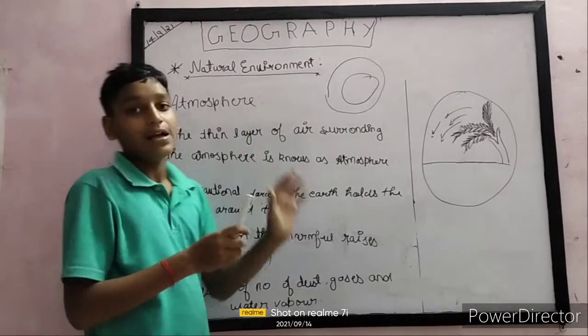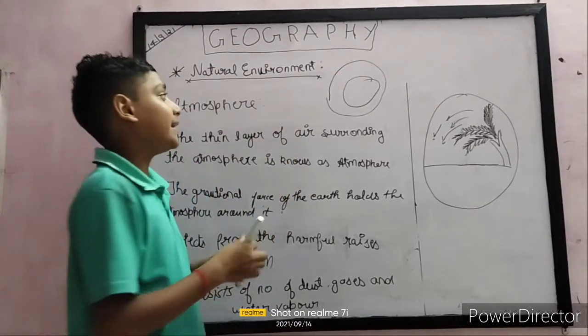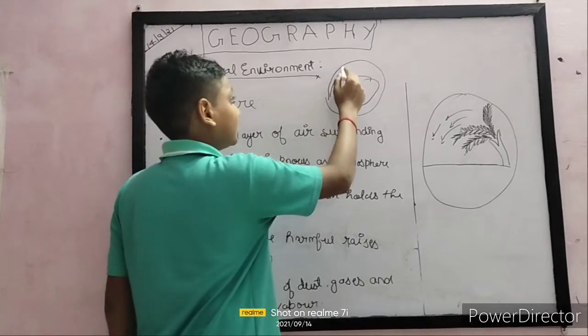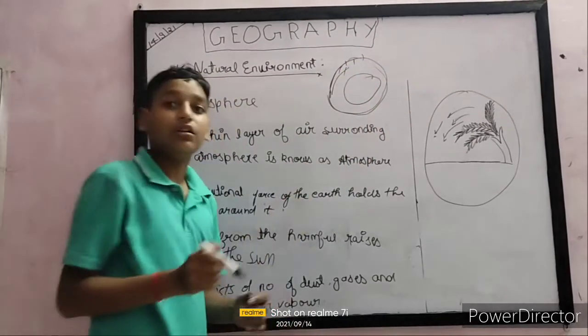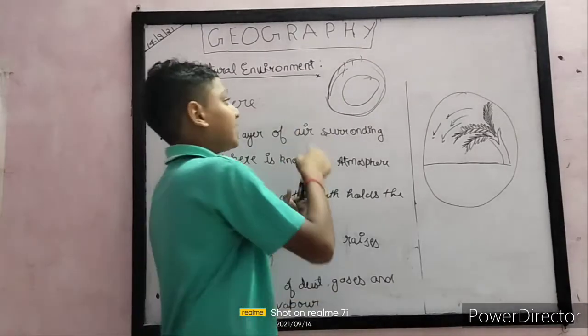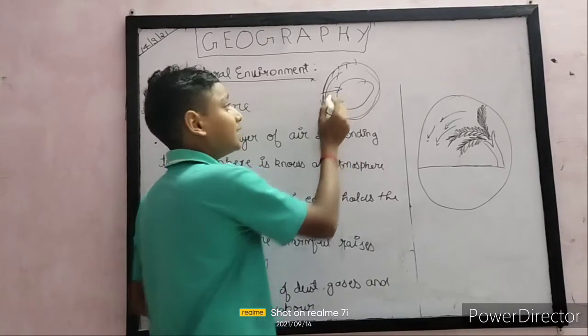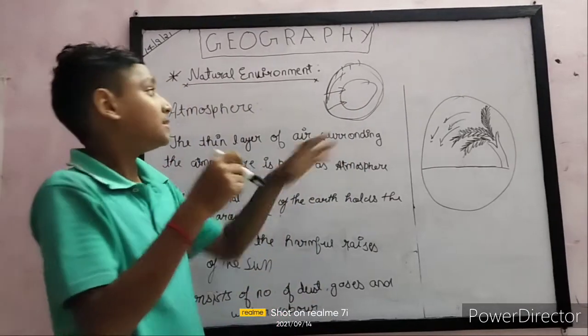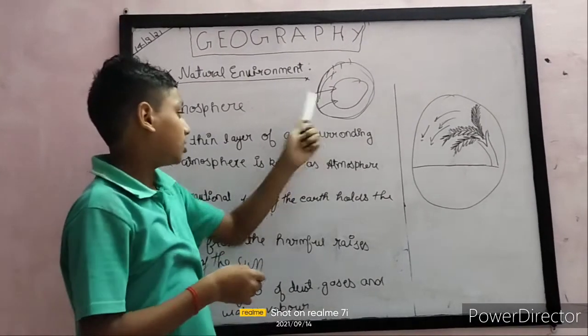Mixed gases like nitrogen, oxygen, carbon dioxide, and many other gases. This layer is a mixture of gases, which is held on because of the gravitational force of Earth. The gravitational force of Earth attracts the gases, and they surround the Earth. This is also called the atmosphere.